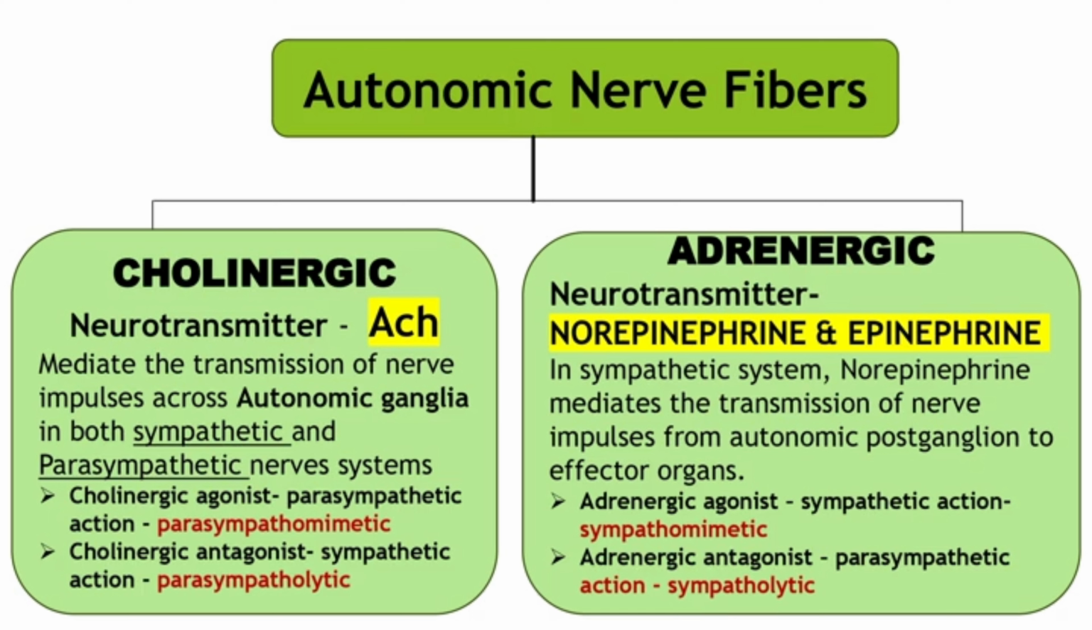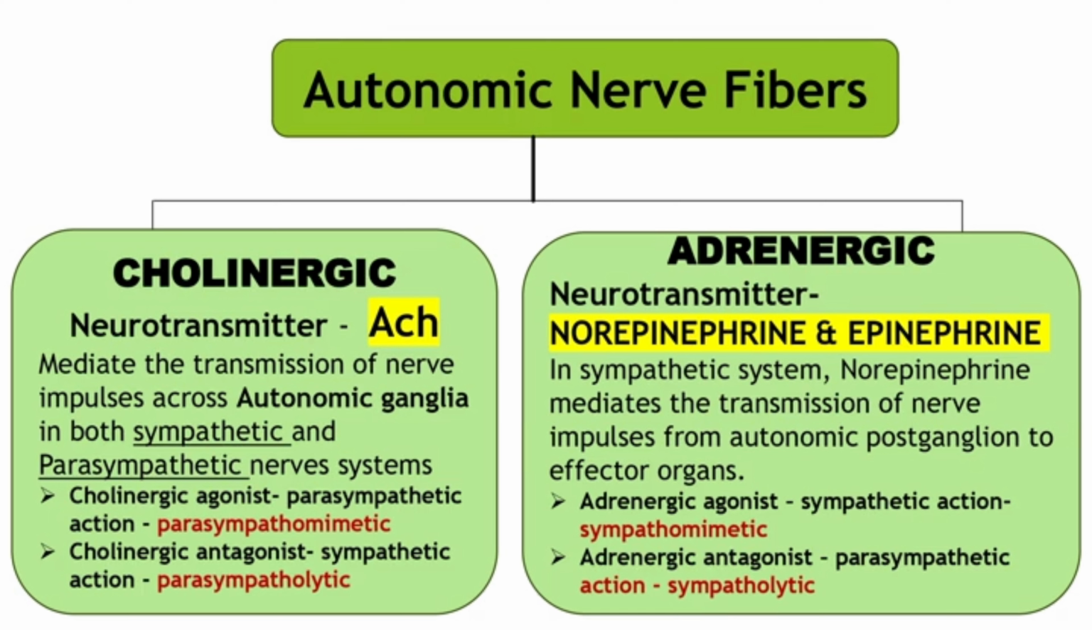And the autonomic nerve fibers, next one is adrenergic. Adrenergic means the neurotransmitters coming under adrenergic are norepinephrine and epinephrine. Adrenergic agonist means sympathetic action, similar to the sympathetic action, so that's why it is sympathomimetic. Adrenergic antagonist means the action similar to the parasympathetic, so that's why it's known as sympatholytic actions.